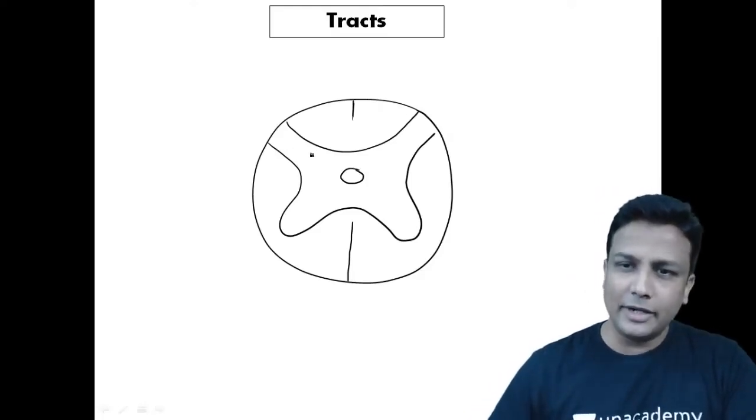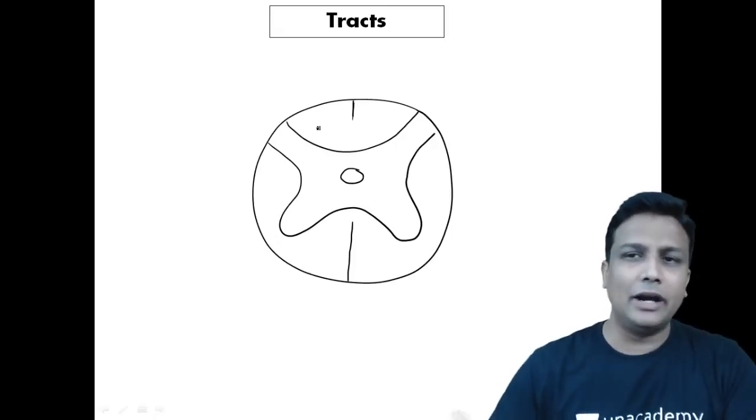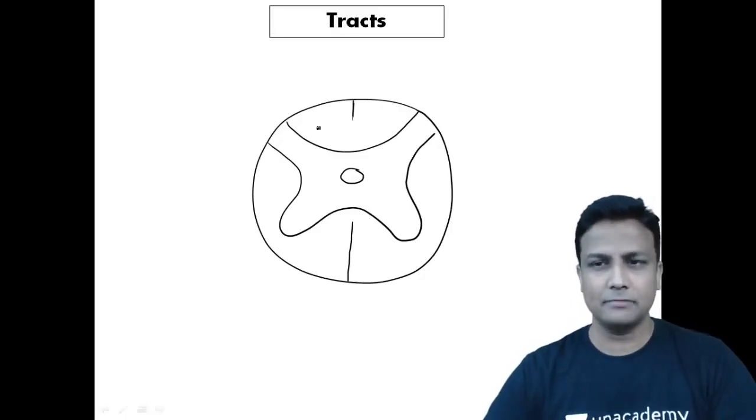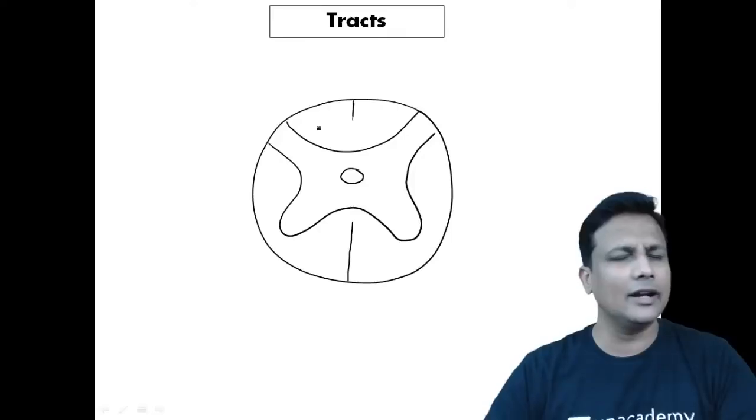Fine. And the gray matter will be having those horns, dorsal horn and the ventral horn. And the white matter will be known as what? Columns. Everyone knows that the white matter is known as columns, guys. Lovely. In one diagram, we are going to complete like everything.